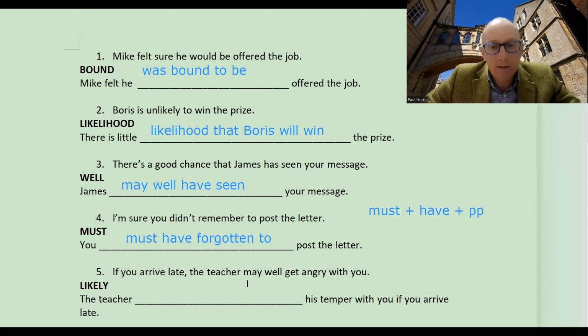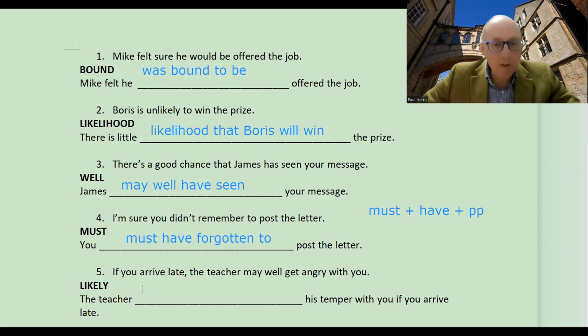If you arrive late, the teacher may well get angry with you. So this you could say here quite simply is a sort of first conditional sort of sentence. We've got present tense here. We've got may sort of working in the future. Okay. We've got to look at something here that will give us angry in relation to his temper, which probably will be lose his temper. Okay, and we've got to use likely at some point.